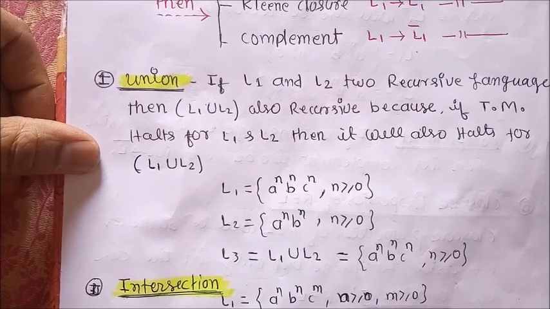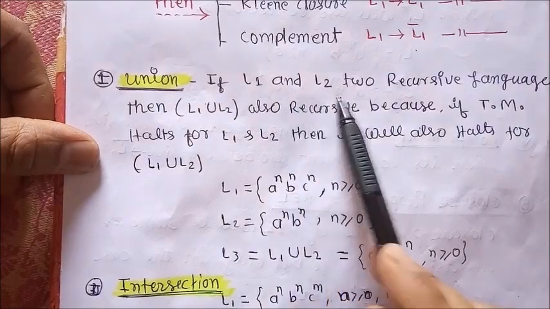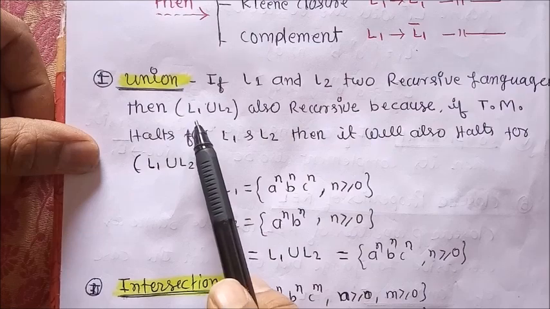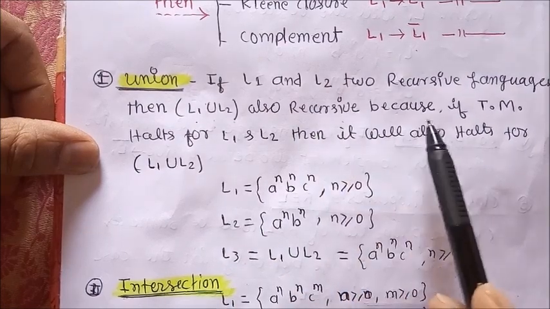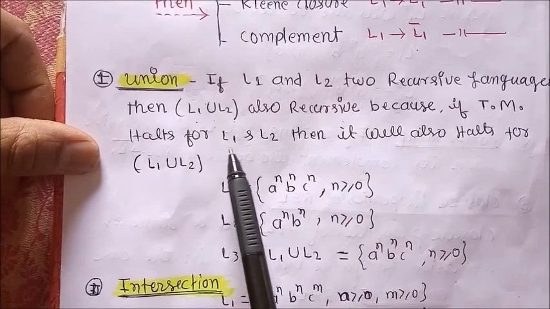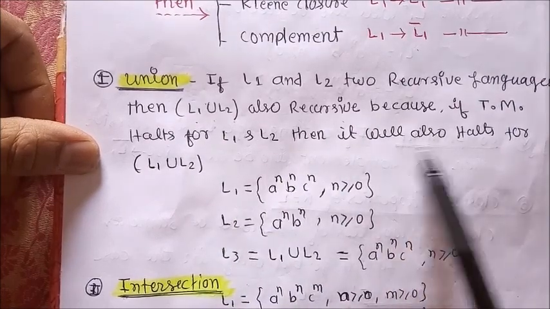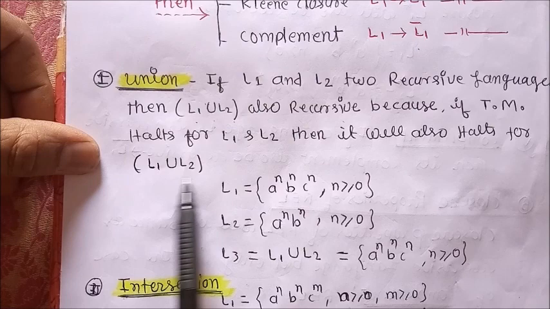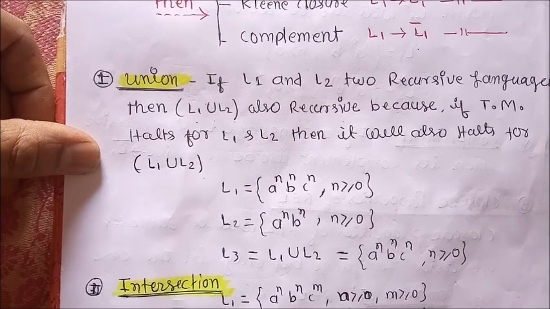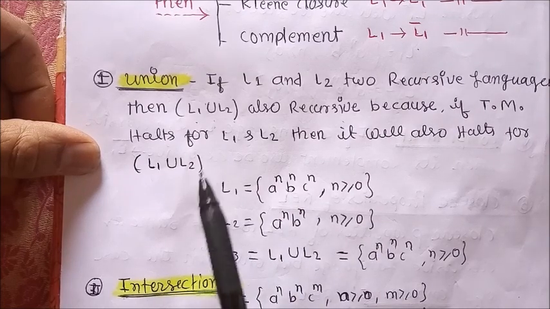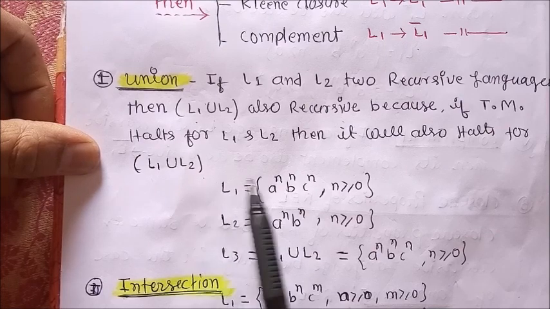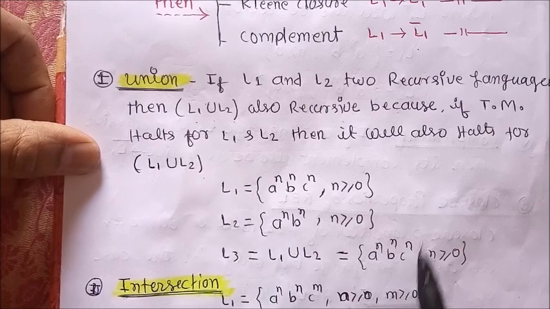First, union. If L1 and L2 are two recursive languages, then L1 union L2 is also recursive, because if the Turing machine halts for L1 and L2, then it will also halt for the union of L1 and L2. In this case, L1 has a specific language and condition, L2 has a specific language and condition, and the union of these two languages is also recursive.